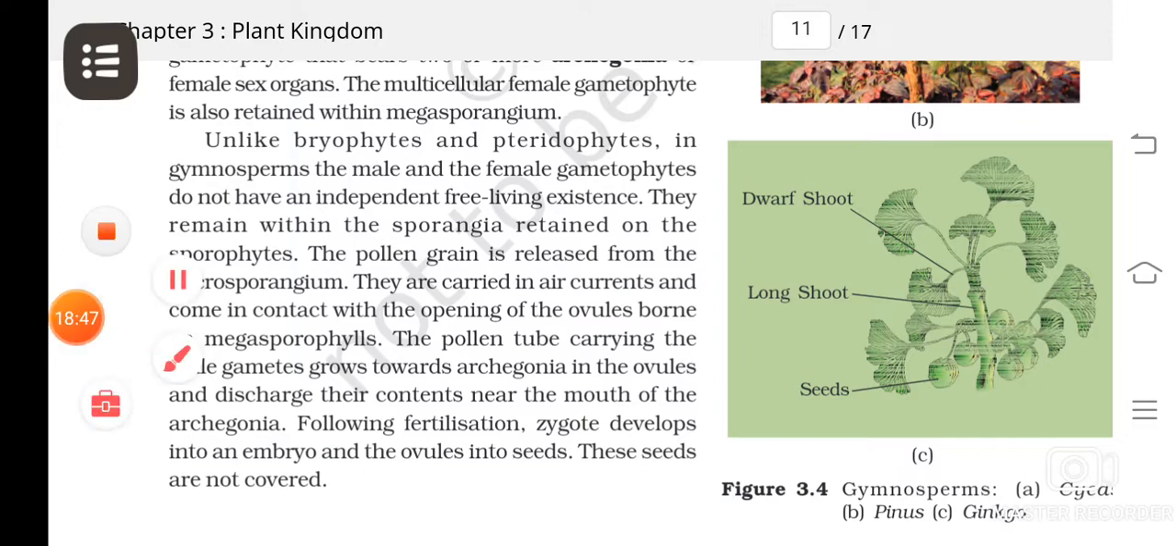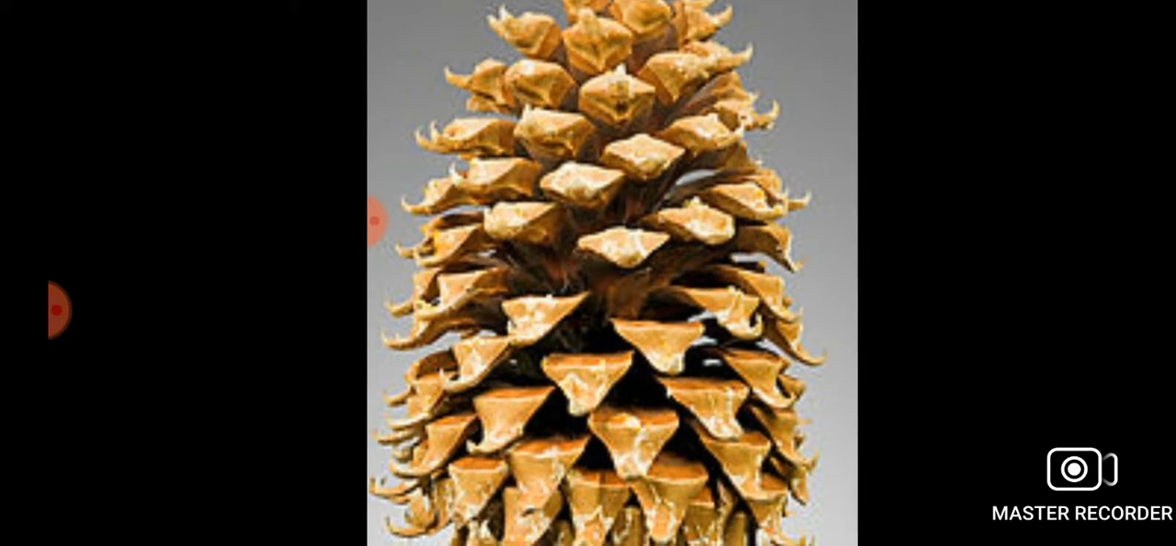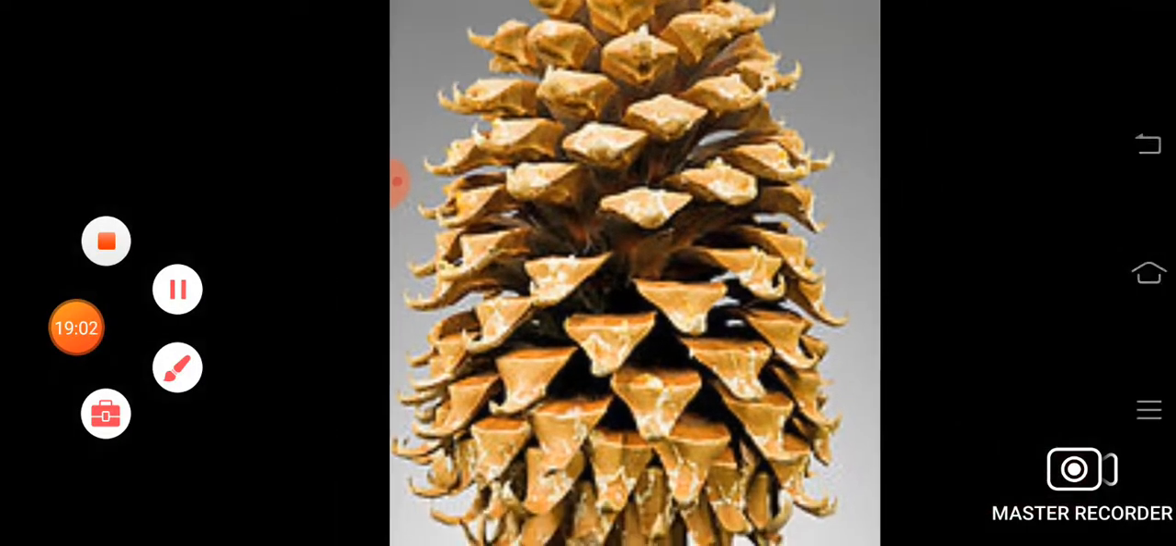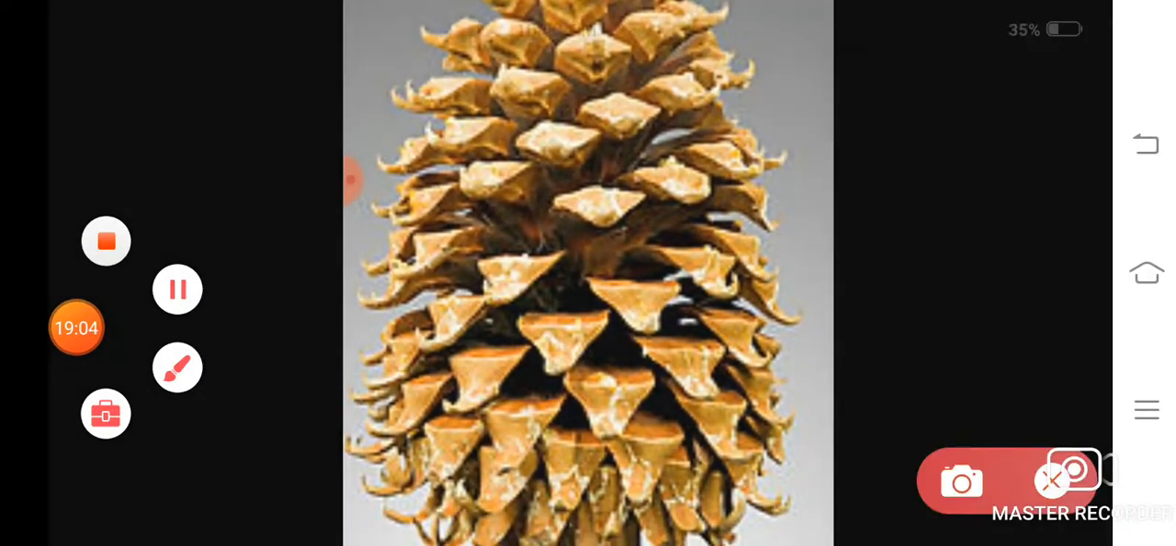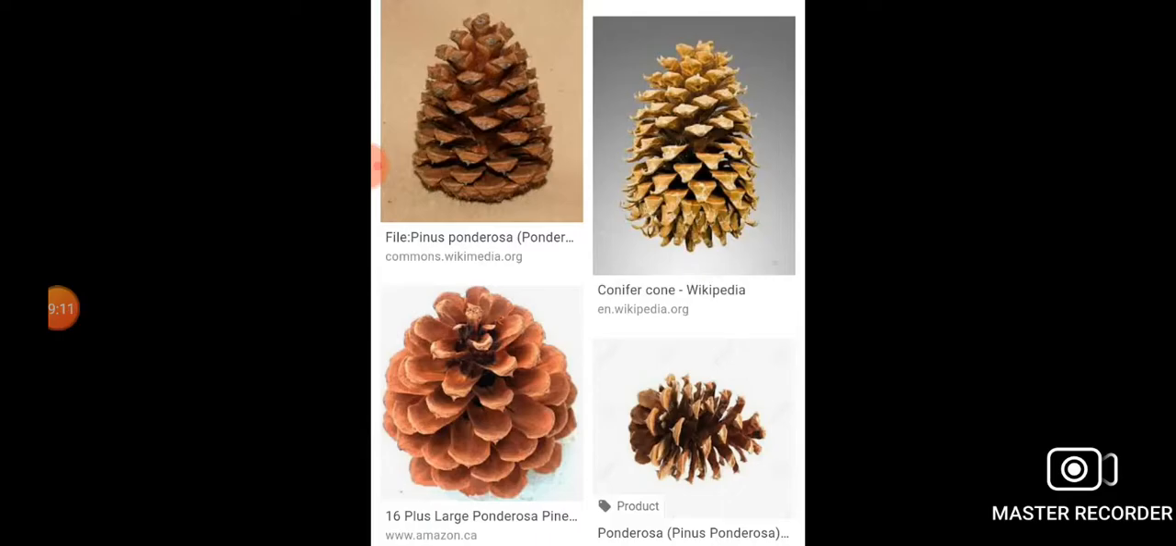Is it clear? Then these are some of the cones. Cone diagrams. You can see woody structures, and this is the female cone, and in this region you can see the ovule. Ovule will be present in this region. Understood? So this is a pine cone. You can see some more, different species of cones, and these are woody structures.